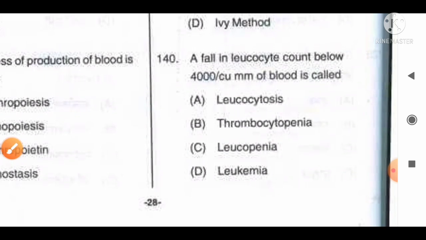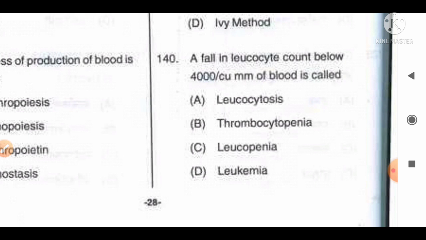A fall in leukocyte count below 4,000 cells per cubic millimeter in blood is called: option A leukocytosis, B thrombocytopenia, C leukopenia, D leukemia. The fact available regarding all these options: leukocytosis is an increase in WBCs to more than 11,000 cells per cubic millimeter.